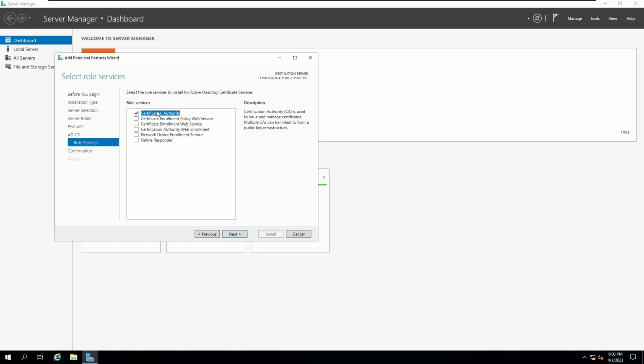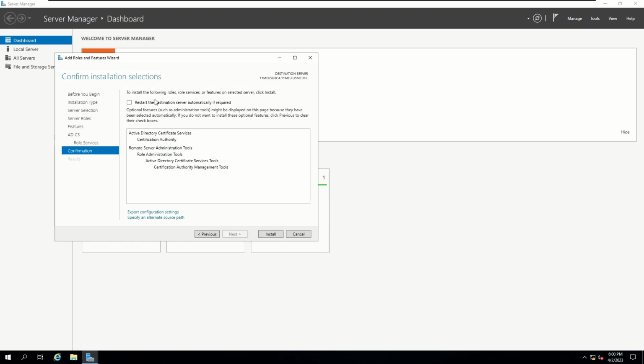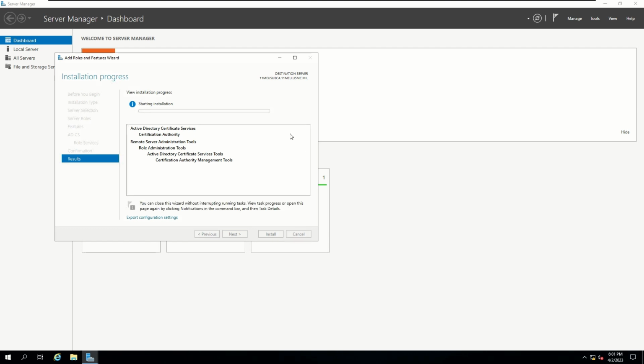Now these are the roles that it can install on your actual initial configuration or installation. You can see we have a few more options such as web enrollment, web service, things like that. Now these are things that we're going to use later on in the lab, but for now we're just going to use certification authority. Now even though you select them to be installed on this screen right here, that doesn't complete it, right? As we know, most things require a post-deployment configuration. Let's go ahead and restart if necessary and click on install.